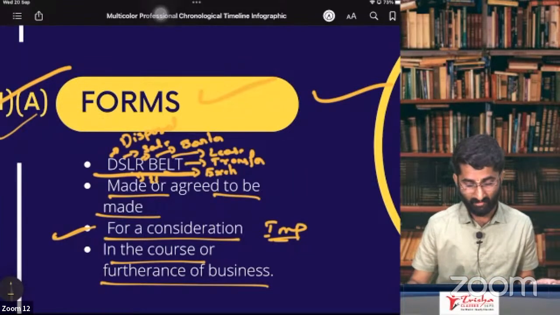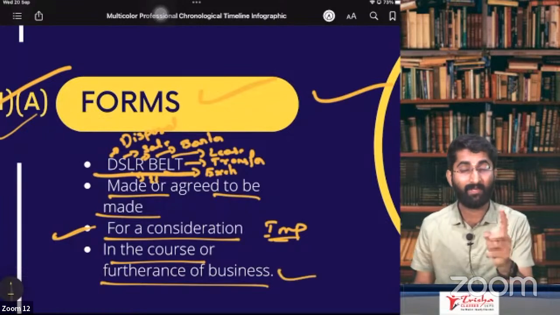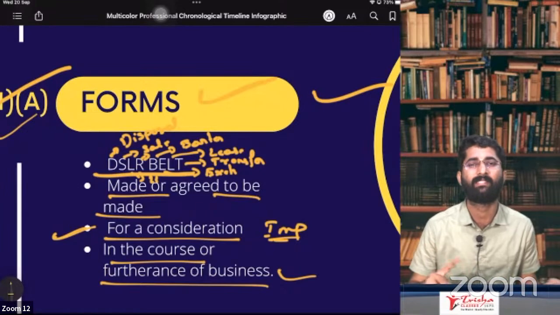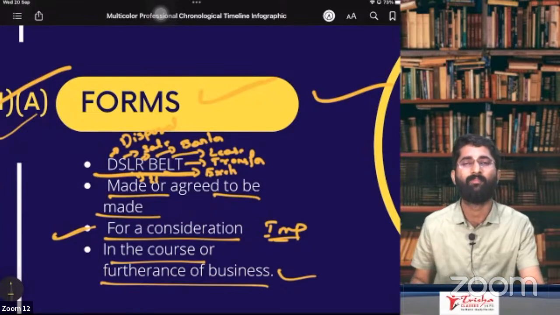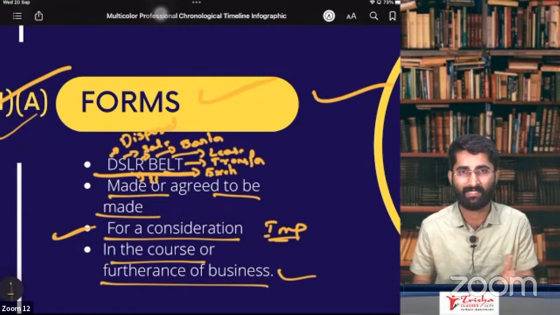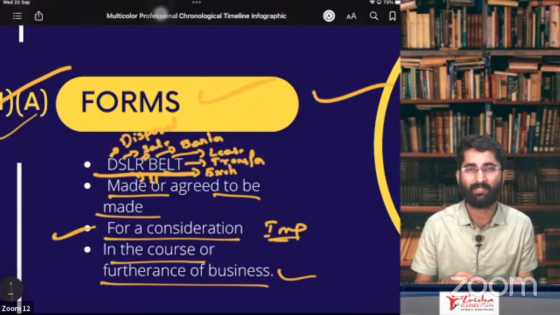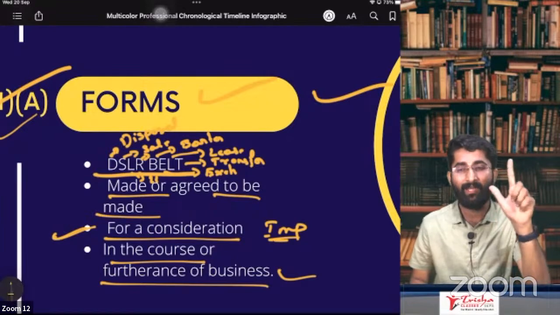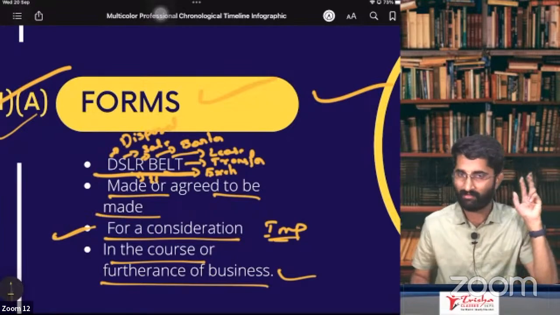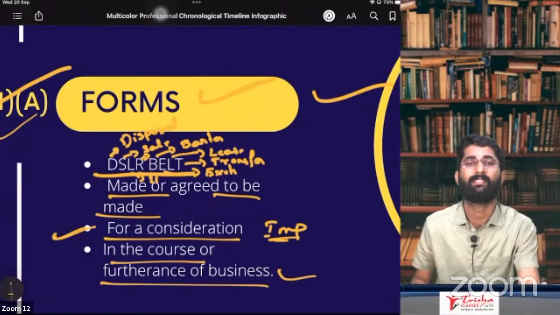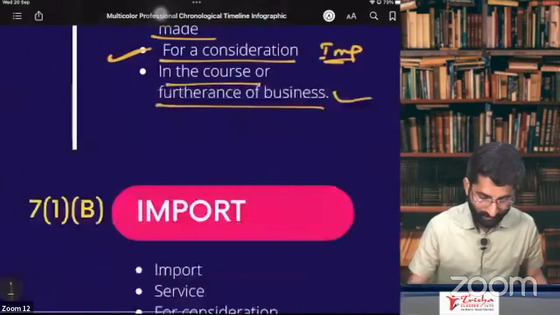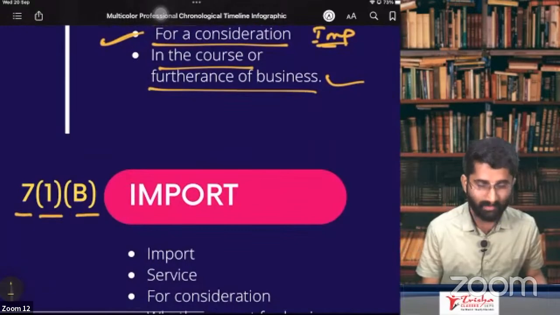And that should be your business. If it is not your business, it is not a supply. Once again, what is supply? Section number 7, subsection 1, clause A says that all forms of DSLR belt will be considered as supply, provided there should be a consideration and that should be your business. Section number 7, subsection 1, clause A is done. Easy peasy, sir? Yes, it is easy. Next one is section number 7, subsection 1, clause B.